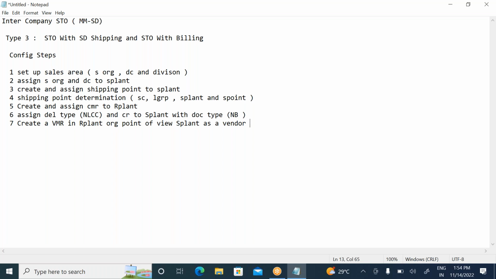All these config steps will be done by purely real-time SD people. You should have an idea. So what is a shipping point? What is a customer master record? Why do we need to assign it? Why do we need to create a customer master record? All this you should have an idea.